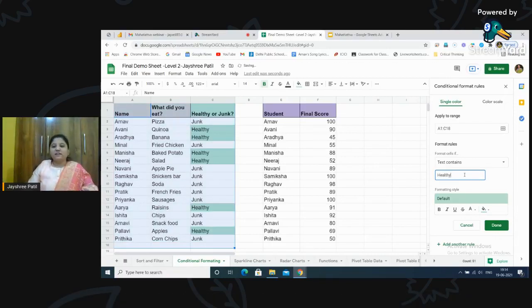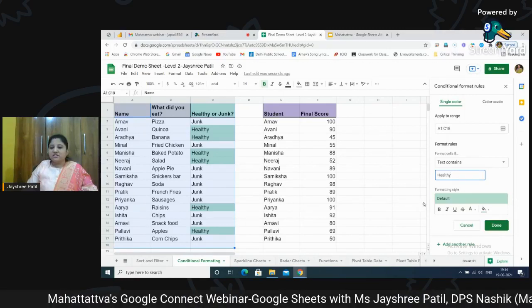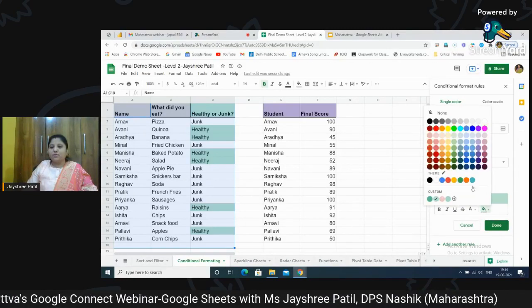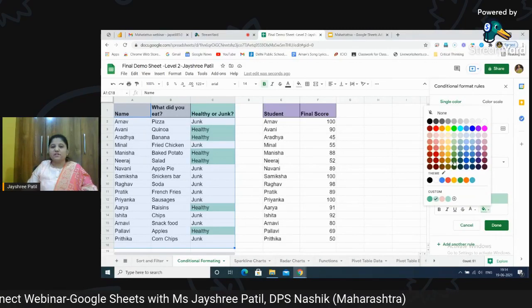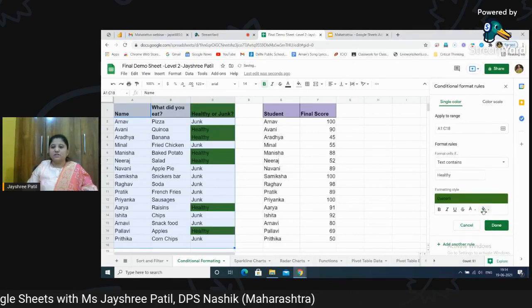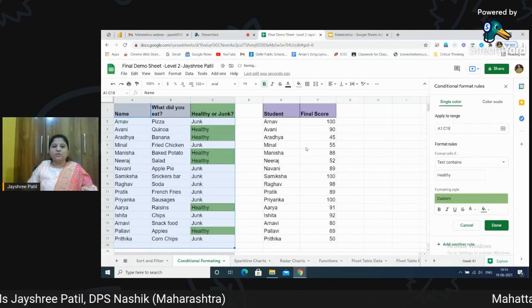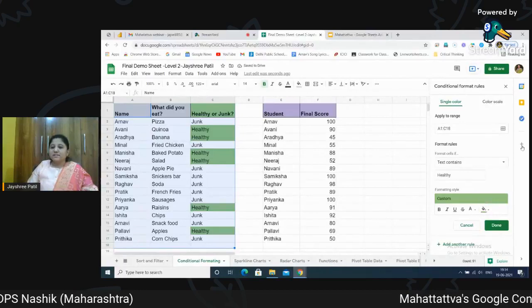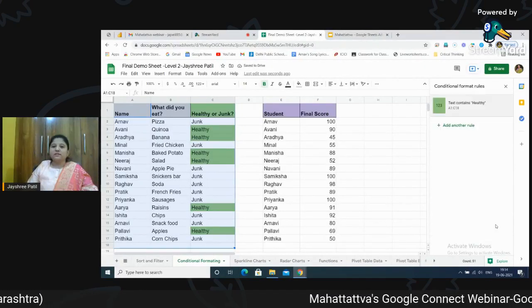As soon as I write healthy, you can see automatically that text is highlighted with some color, so that it gives me a visual representation that these particular cells are coming into this category. I can change the color. This is a default color. You can go over here and change whichever color you want from here. So it's up to you which color you want to give. Once the formatting is done, you can click on done.